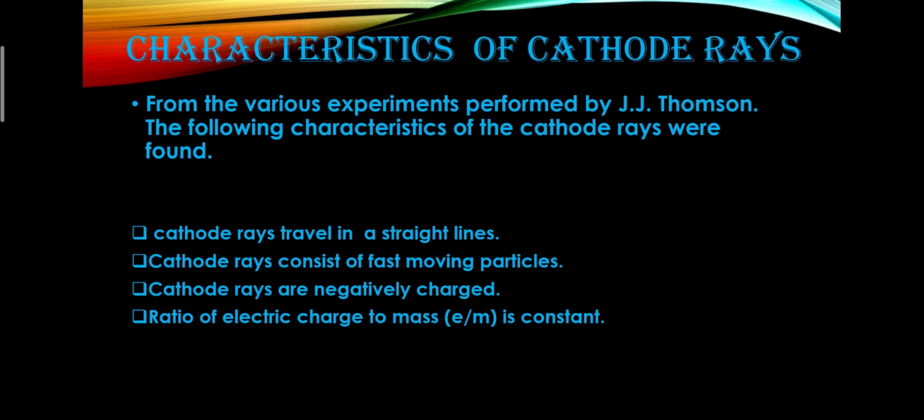Second, cathode rays consist of fast moving particles. If a light paddle wheel is placed in the path of the cathode rays, it starts rotating. This proves that cathode rays consist of a stream of fast moving particles. Third, cathode rays are negatively charged. When an electric field is applied in the path of cathode rays, the rays tend to bend towards the positively charged plate.